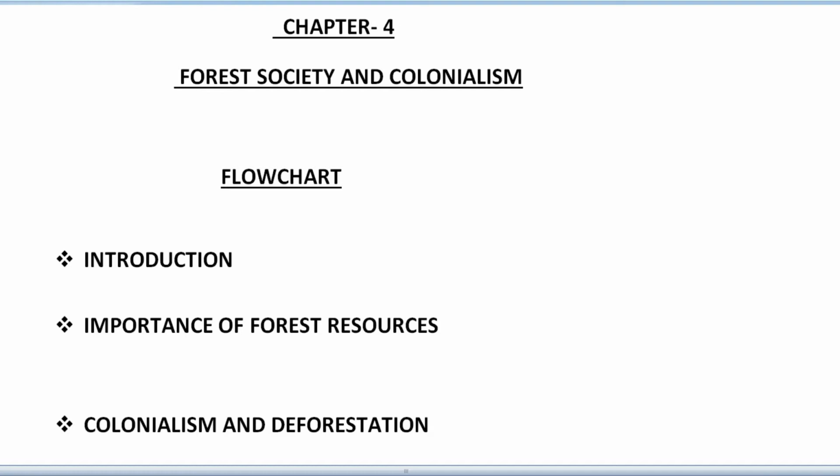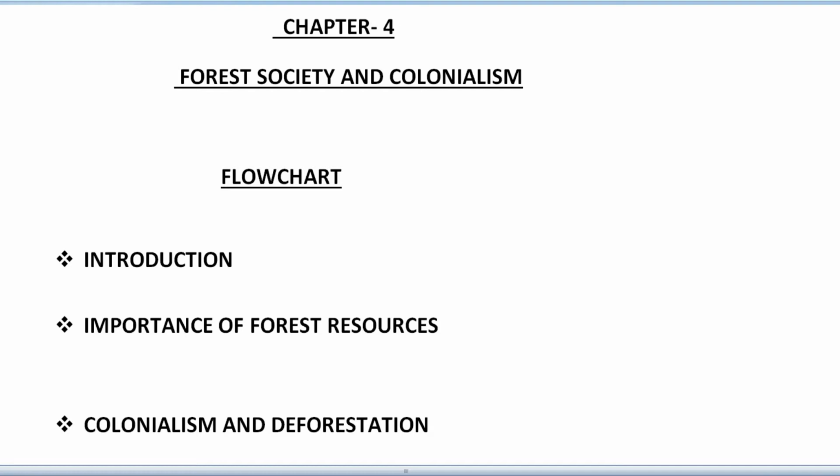So in this way we have discussed the importance of forest resources in our life. Next, in the exam, if the question is, write down the importance or uses of forest resources, at that time also you can write this answer. Even if they ask the significance of forest resources, the question may be asked in a different way, but your answer will be the same.